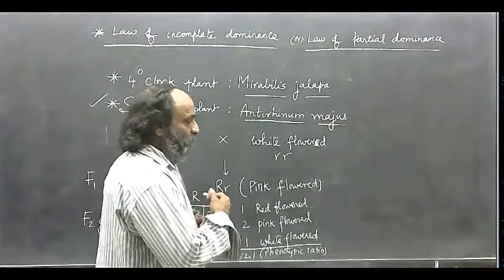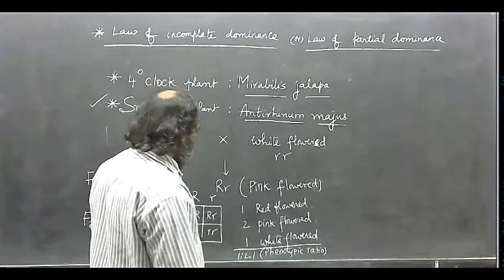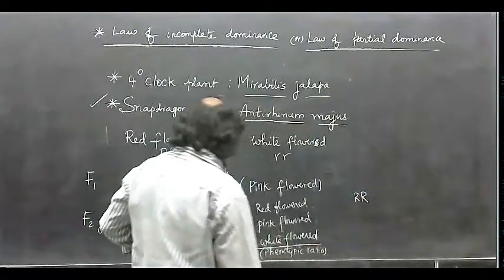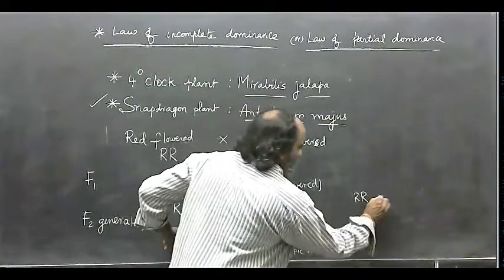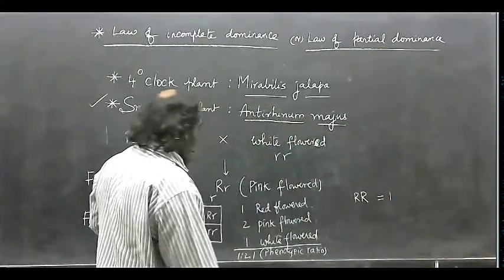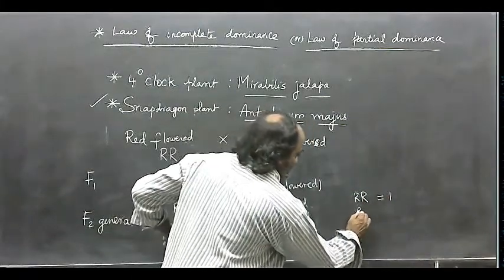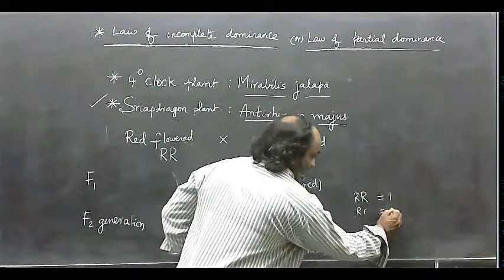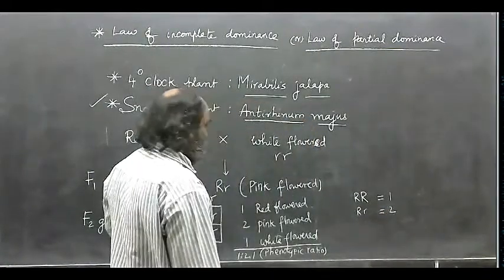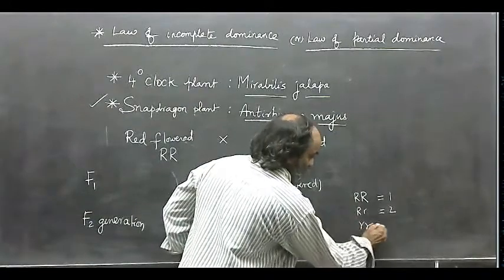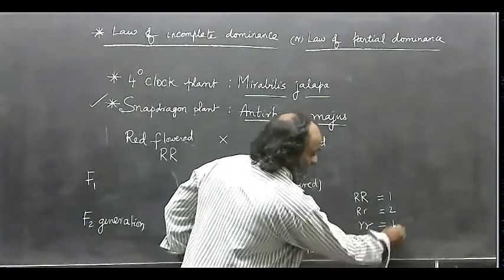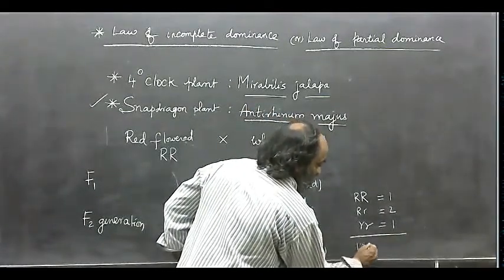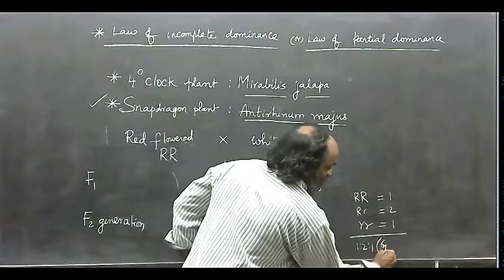If you analyze it genotypically, capital R is a genotype which is red flower. We have one. Capital R, small r, that is its genotypic makeup. They are pink flower. Two. Small r, white flower. This is one. This is also 1:2:1 genotypic.